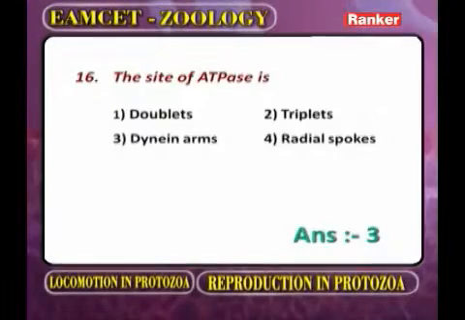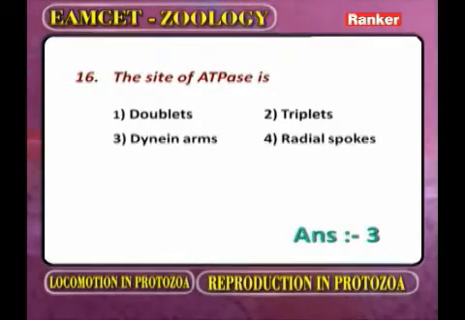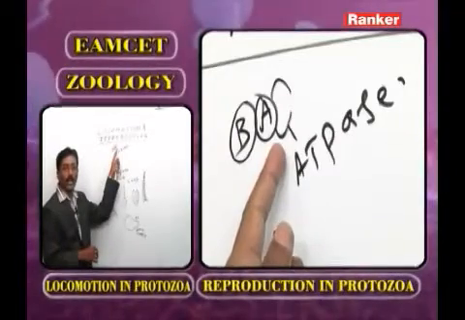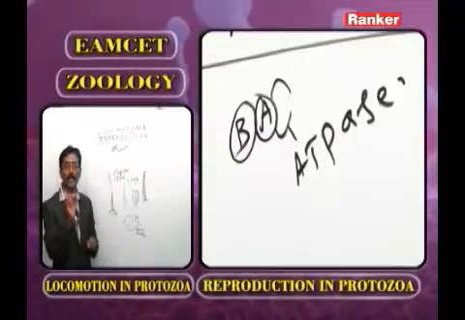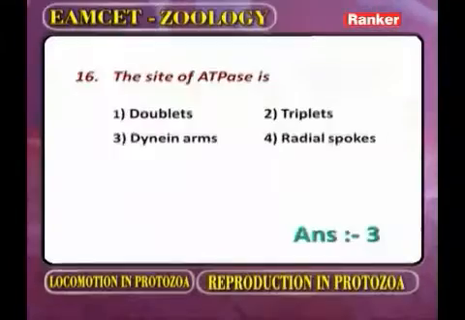The site of ATPase is, one doublets, the second triplets, the third dynein arms, and the fourth radial spokes. Now what is the correct answer? The dynein arms. What is meant by dynein arm? These two arms are made by what type of protein? Dynein. Now we go for the next question.